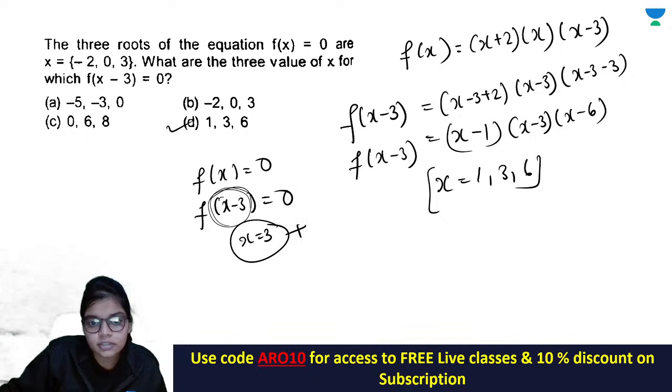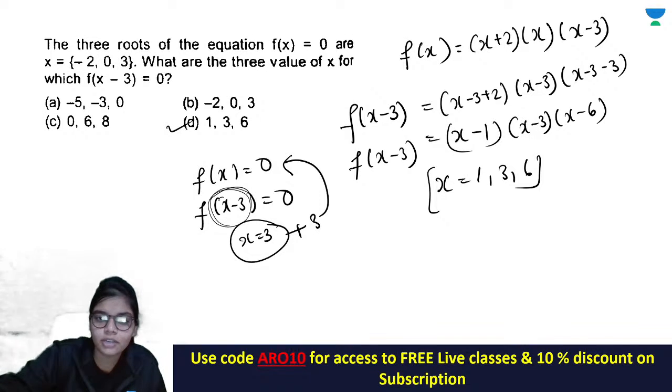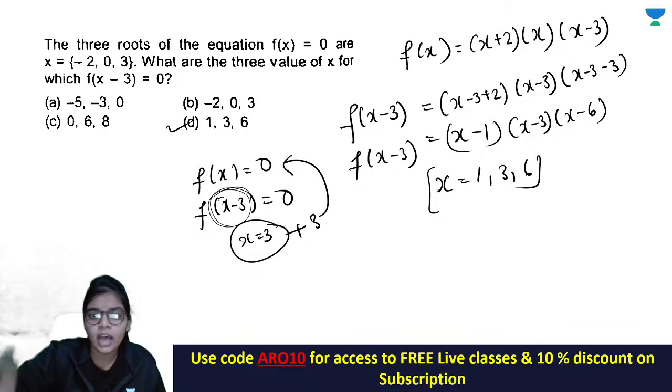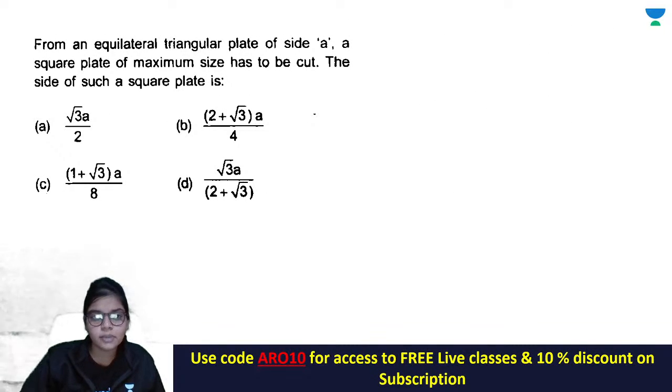So add 3 in the roots of this. So you will get your result. ठीक है? This is a short trick, but I will not suggest you to rely on it क्योंकि आपको confusion हो सकता है. I will always suggest you कि आप ऐसे लिख लो, कोई ज़्यादा टाइम तो लग नहीं रहा है, बहुत छोटी सी बात है.